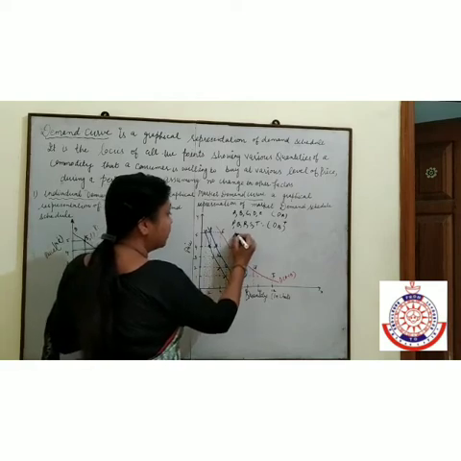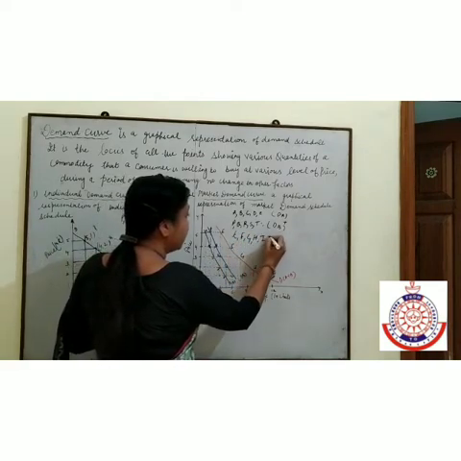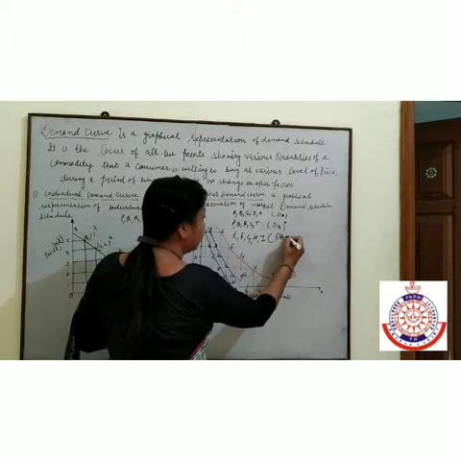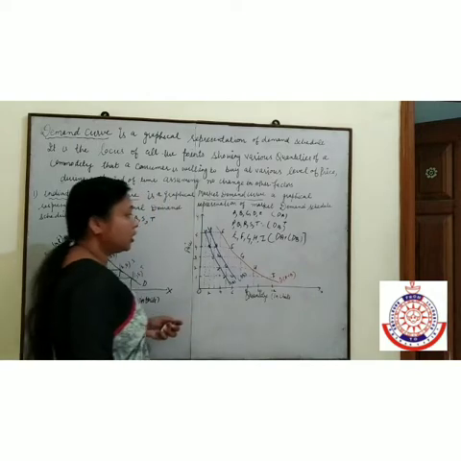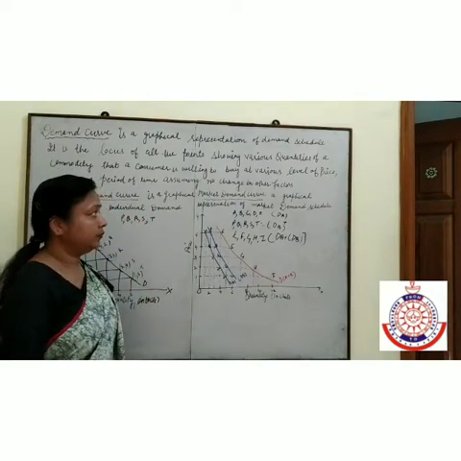It means the market demand schedule is E, F, G, H, I, a summation of demand of A and demand of B. So we can calculate the market demand.